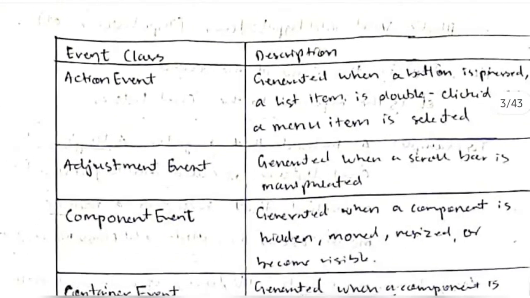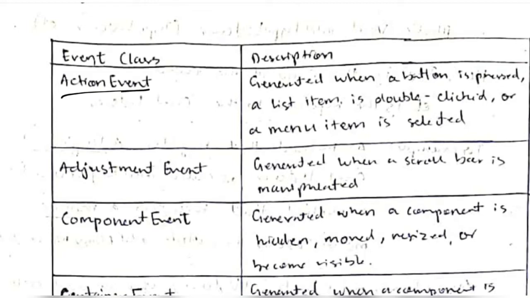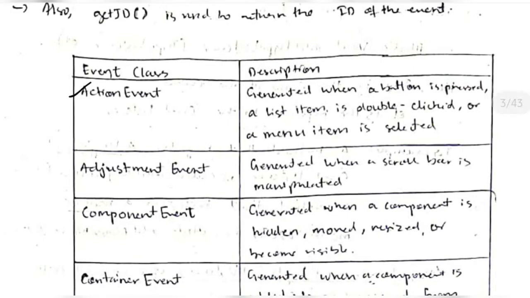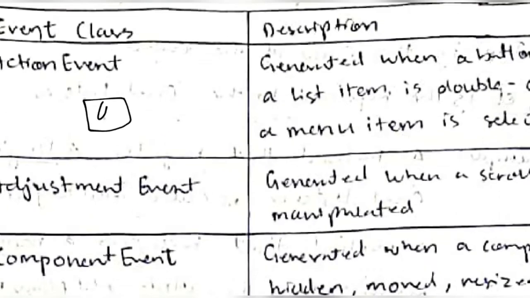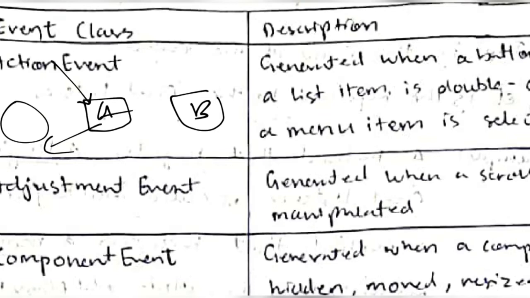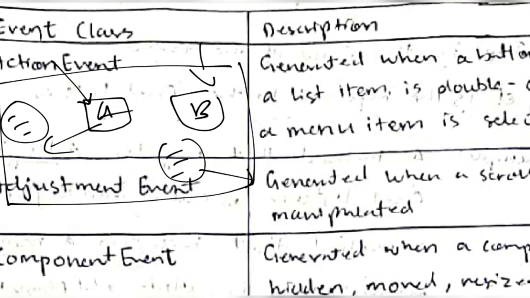Okay, what is the first event class? It is ActionEvent. It is generated when a button is pressed. Okay, when a button is pressed, at that time this event will be generated. See here, consider for example there is a button A and a button B. If button A is clicked, at that time a separate listener will be there for button A, and the function will be performed. If button B is clicked, there will be a separate listener here which will be performing a different function. Okay, so this whole thing is known as ActionEvent.